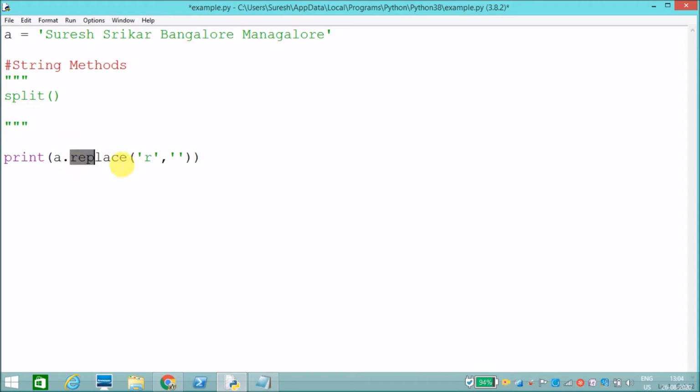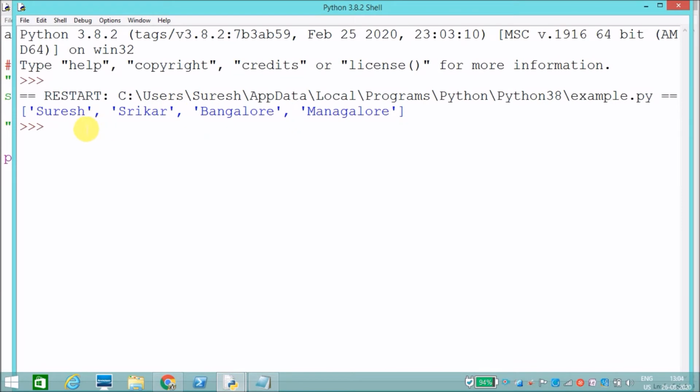a.split, based on what you need to split. We just pass a space. Based on space I need to split this string. See, it will split. See, it has split based on the space: Suresh, Srikar, Bangalore, Mangalore.